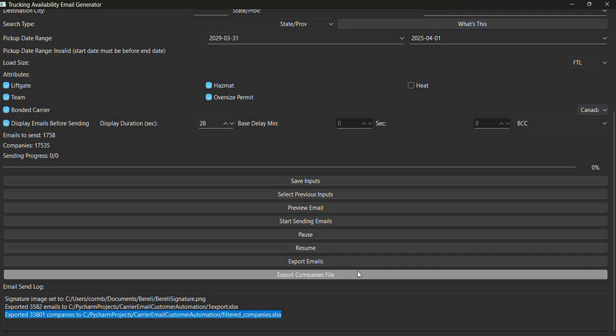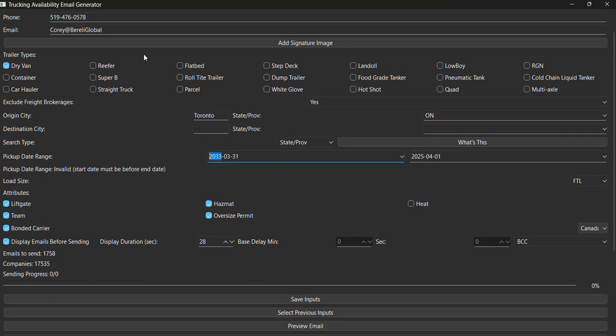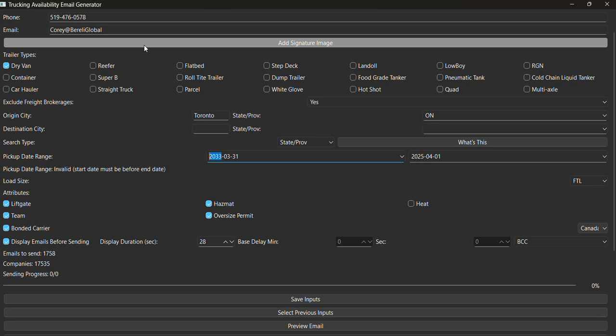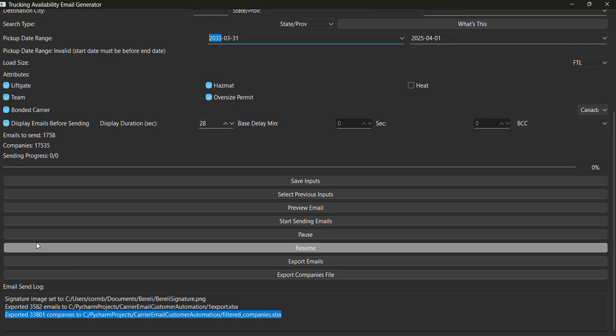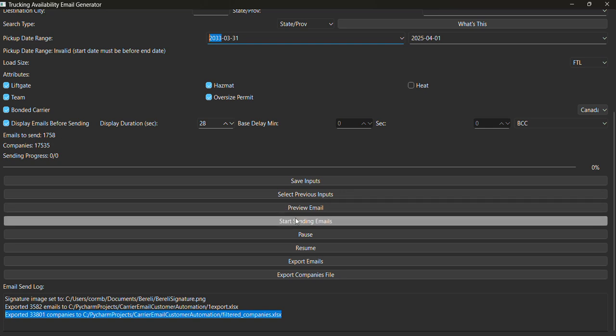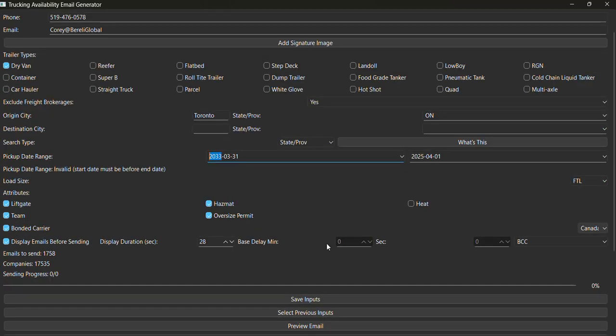Okay, so everything seems to be working on the front end. There's just a little bit of a delay here, it looks like. But if you're just trying to find or send out emails automatically to customers based on this criteria, you can instantly do it, and it will create an email for you right away.